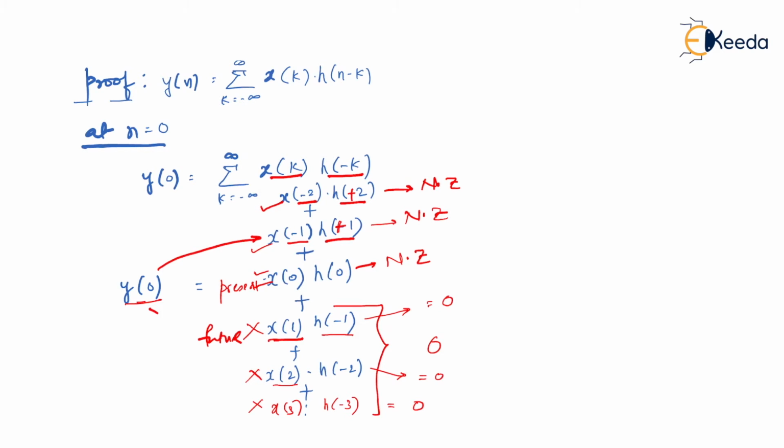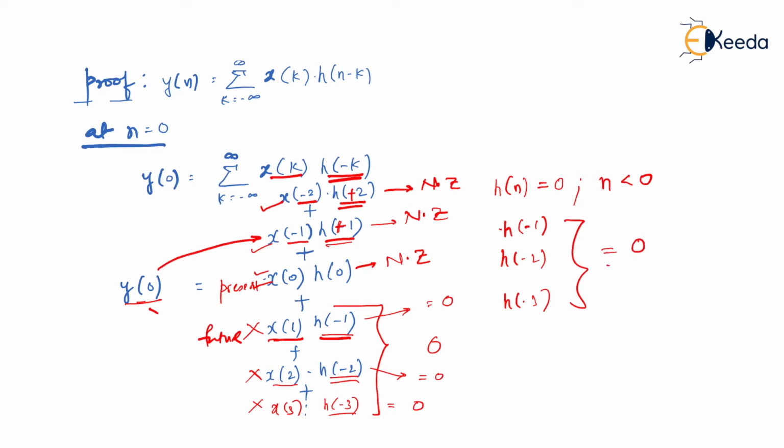So what do we see over here? That h of n is always equal to 0 when there are negative values, and whenever there are positive values, there are chances that it becomes non-zero. So here we conclude that h of n must be equal to 0 whenever n is less than 0, and that's the reason why h of -1, h of -2, h of -3 should be equal to 0.